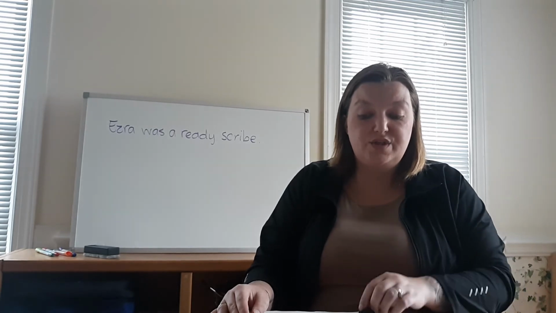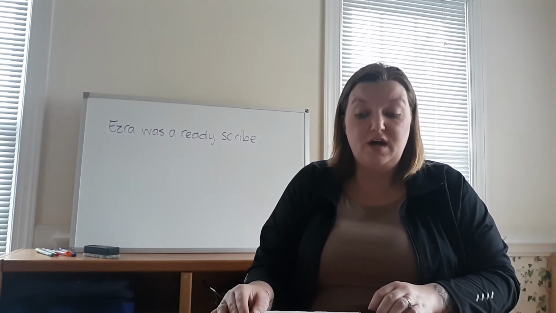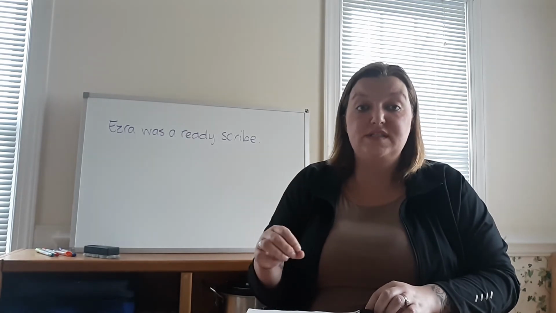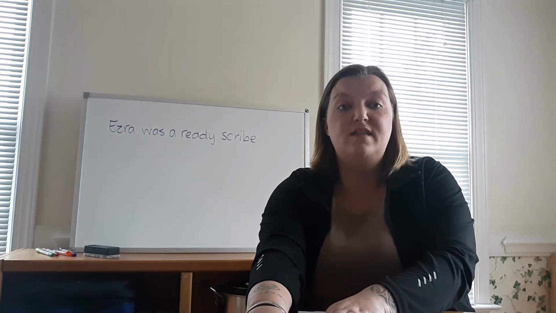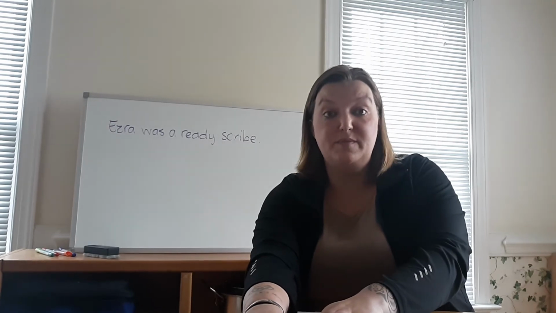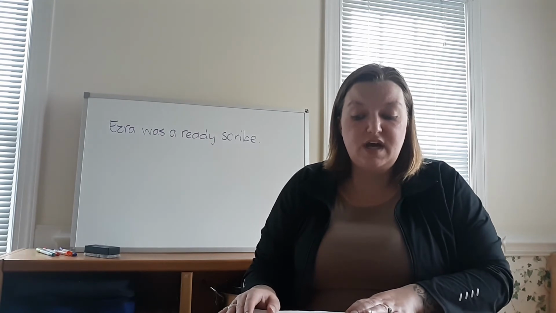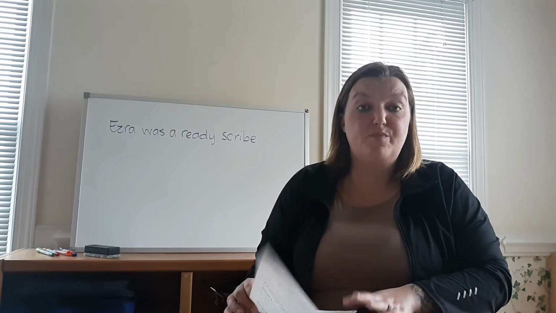Exercise B says circle the direct objects in the following sentences. Find the action verb and ask whom or what after the verb. Remember, a direct object cannot be in a prepositional phrase. So this is one of those times where it's good to be able to pick out your prepositional phrases and say, I'm going to take that out of the sentence and just look at this part. And that way, you know you are not accidentally circling the object of a preposition versus your direct object. And then exercise C, underline the direct objects and circle the indirect objects. All sentences will have both.